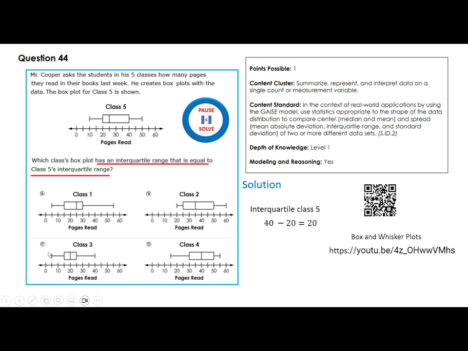So let's see. Does this have an interquartile range of 20? That's 30 minus 5. That's not 20. This one here is 50 minus 25. That's not 20. This one here is 25 minus 15. It doesn't work. This one here is good because that's 50 minus 30. Okay, so be careful about this topic. You need to really master it, two questions on this topic.